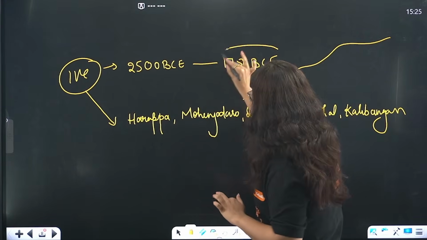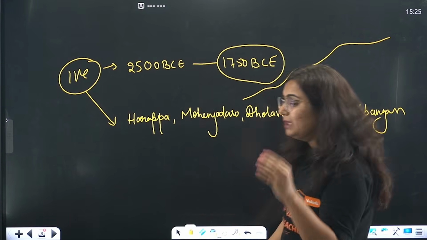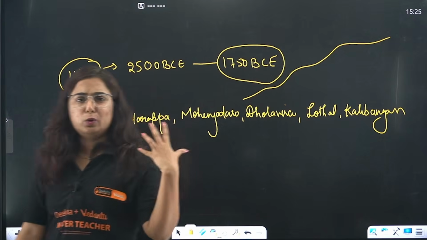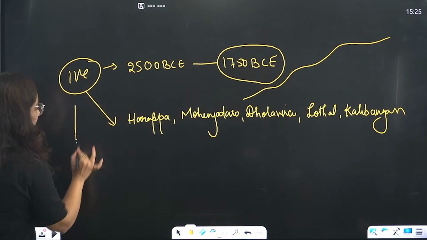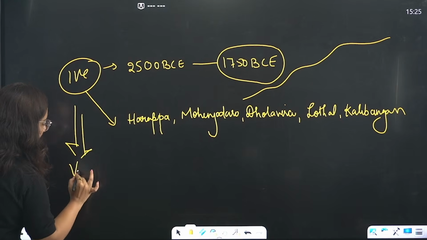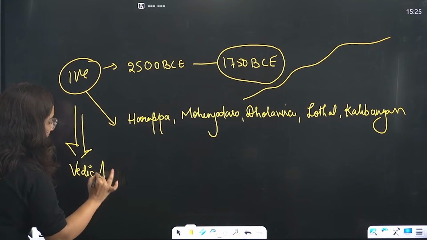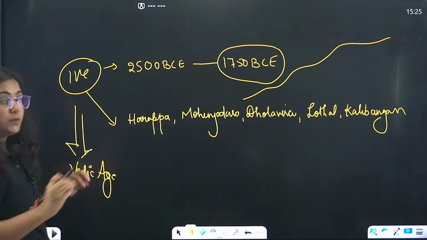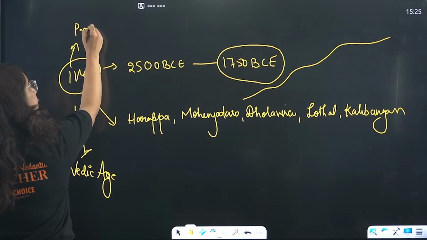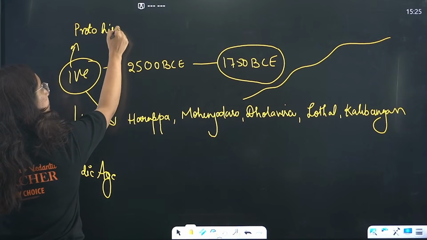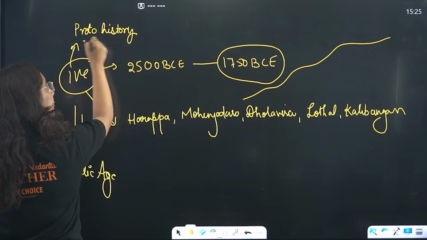But after 1750 BC, one by one, these cities started to vanish and a new life was seen. That new life is the Vedic age. Just for your knowledge, this Indus Valley civilization is considered to be a part of proto-history.